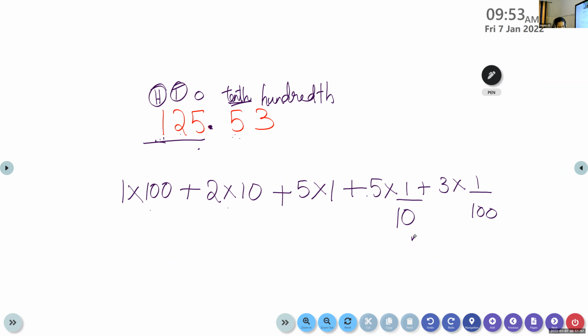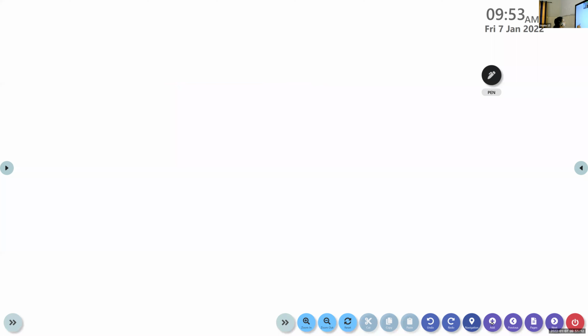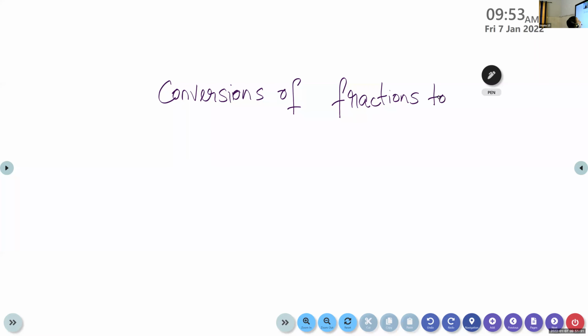So next, children, we are going to learn convert fractions to decimals. Listen carefully, children. We are going to start the new topic today. Conversions of fractions to decimals. Okay, so here, children, here we are considering with like 10th, 100th, 1000th and all.